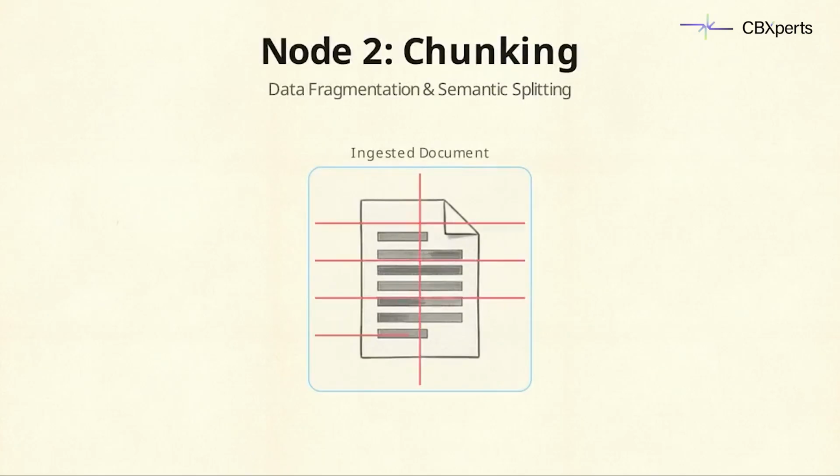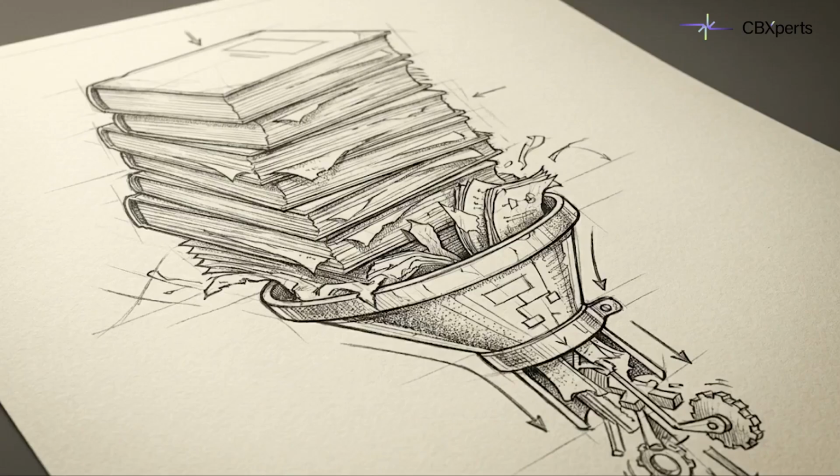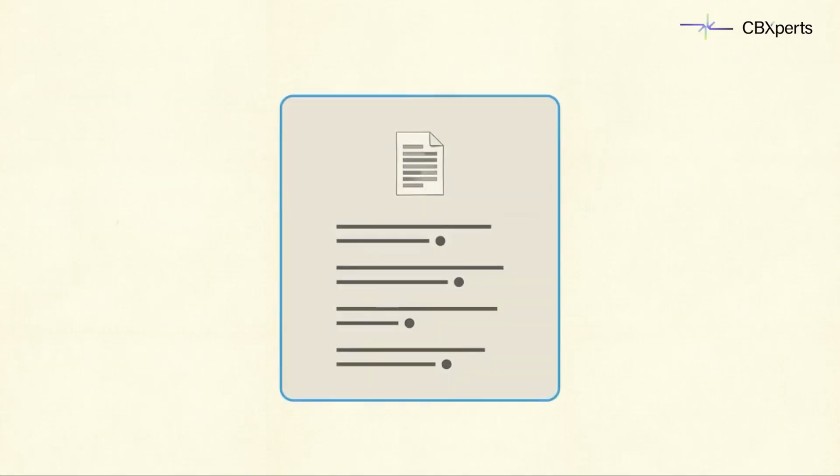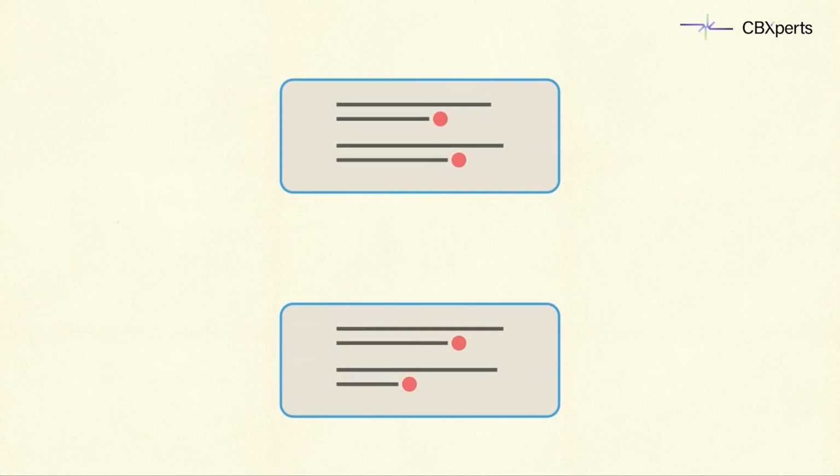Once ingested, the data hits Node 2, chunking. Embedding models have hard token limits. You cannot feed a 500-page manual into the mathematical engine all at once. Standard character splitters often cut sentences in half, destroying the semantic meaning of the text. Instead, NLP splitters analyze the actual syntax to divide the text by logical paragraphs and complete sentences.